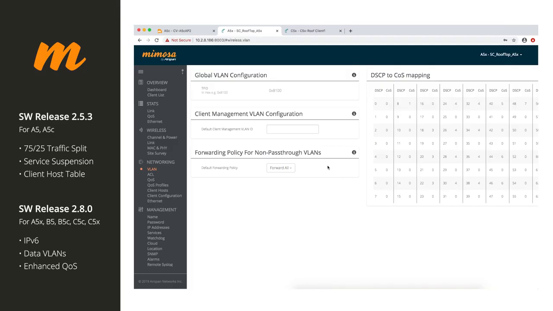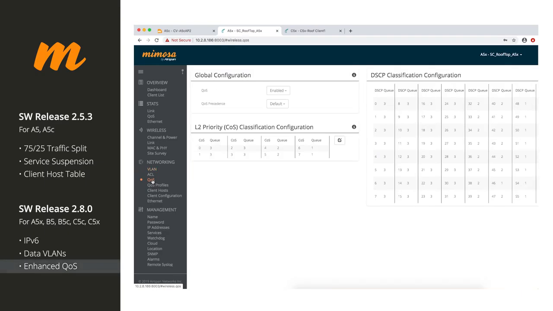And then the last major feature I want to highlight here is QoS. So we had some basic QoS options. Now we have some really enhanced and advanced QoS options here for you to actually do quality of service on your links. So we're really trying to build up the networking side of things. We're trying to make things easier on you and your subscribers. So we've spent lots and lots of time working on these 6 features for you. This should be out in the next few weeks, so right there at the beginning of Q2 2020.